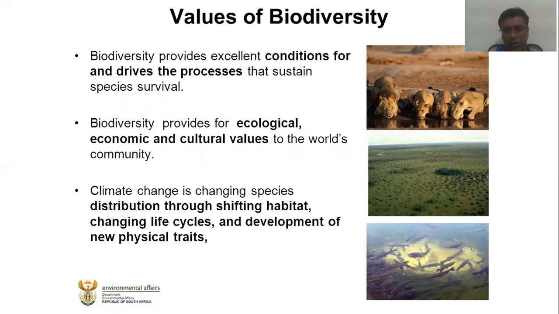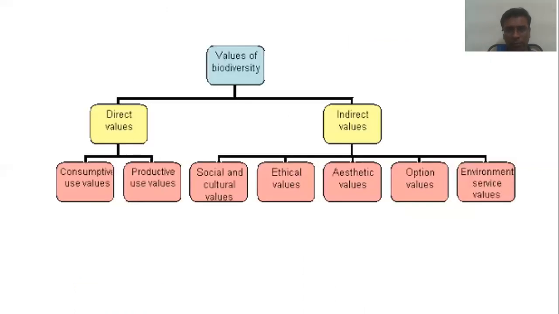And the climatic change in the species distribution, that also I will explain in the coming slides. So these are the values, and we are giving importance to biodiversity. The values are one, direct value, and another, indirect value. In direct value, there are consumptive values and productive values. In indirect value, there are social value, ethical value, aesthetic, optional, and environmental services related values.